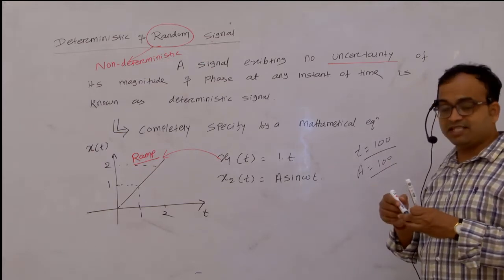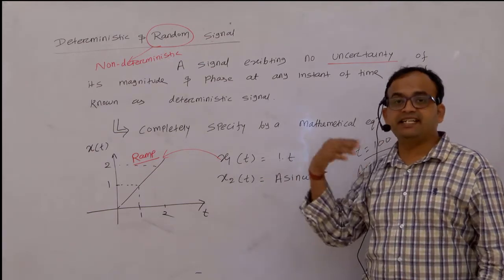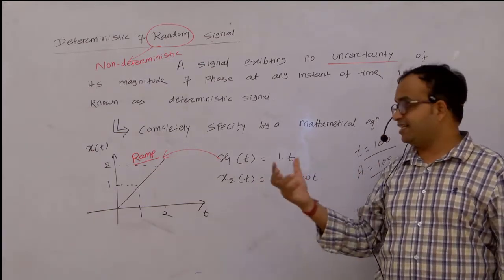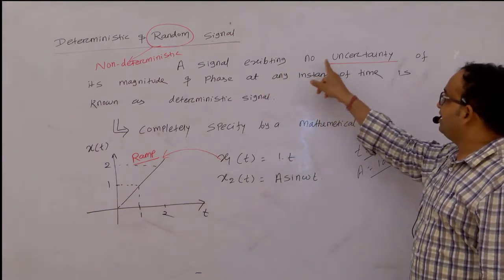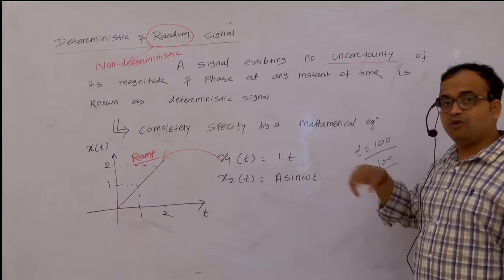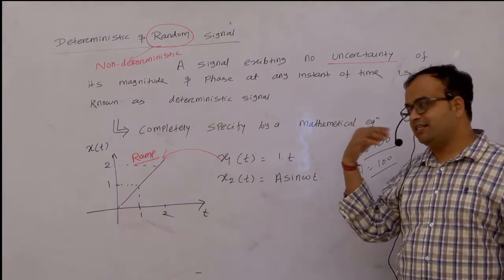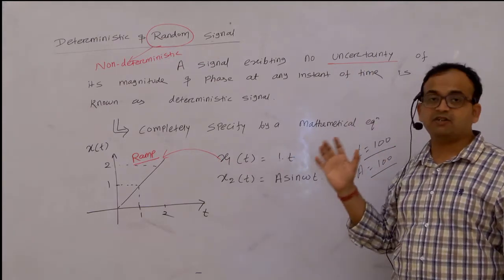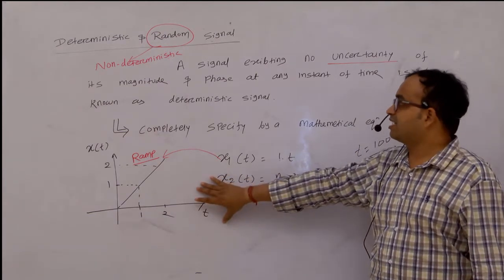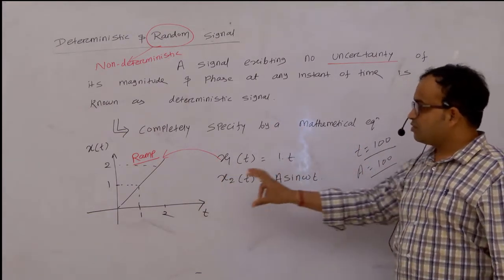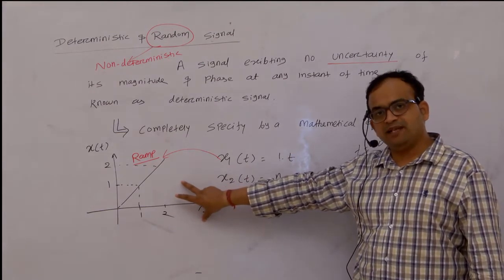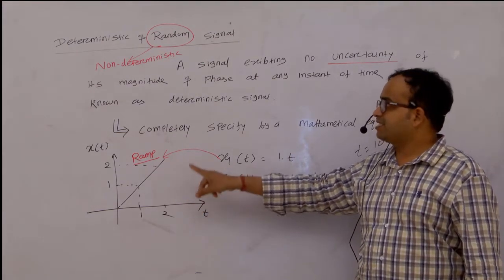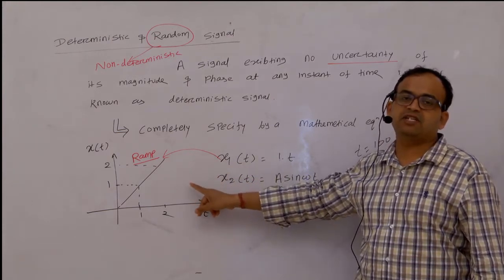So how can you know these things? In this case we are predicting the future value of the signal, right? So now what is the definition? There is no uncertainty here. The signal is always certain. So we can determine the amplitude at any instant of time for this type of signal. As we are predicting the future value of the signal, the signal is known as a deterministic signal.